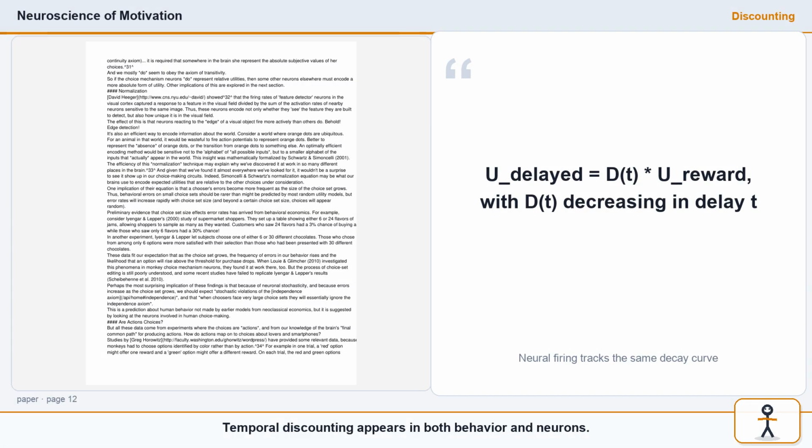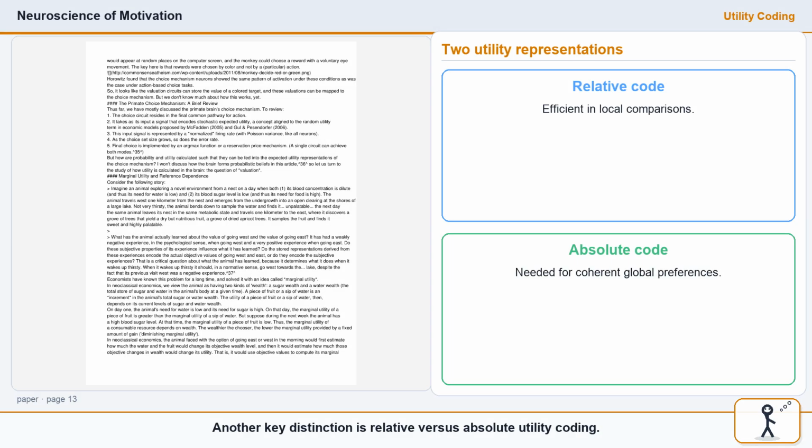Temporal discounting appears in both behavior and neurons. As delay increases, subjective value and corresponding firing rates decline. Formally, utility is discounted by a delay function, often modeled as exponential or hyperbolic decay. Another key distinction is relative versus absolute utility coding. Choice circuits often represent values relative to the current choice set. But transitivity across changing sets implies somewhere the brain must maintain a more absolute scale.